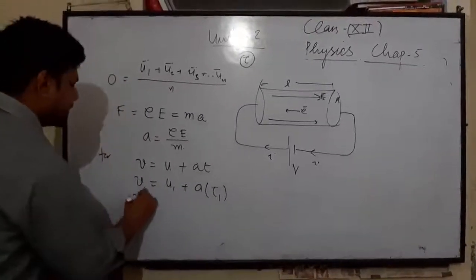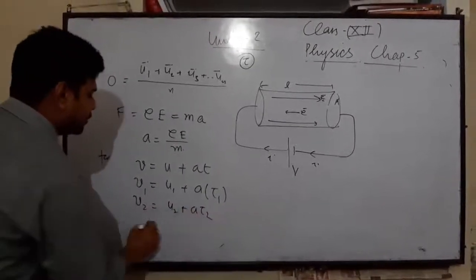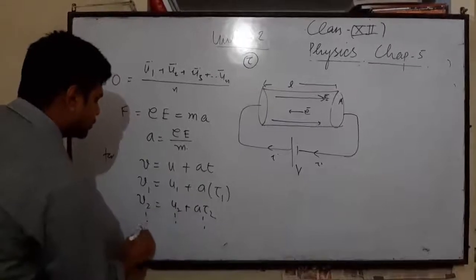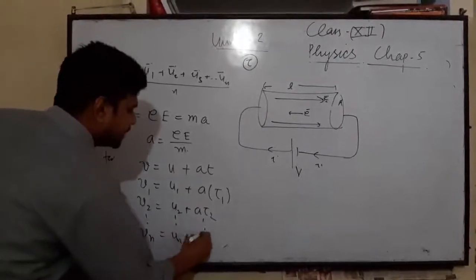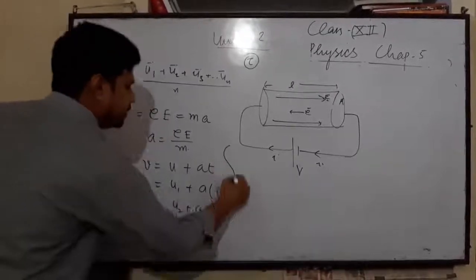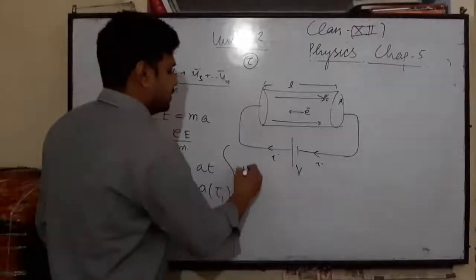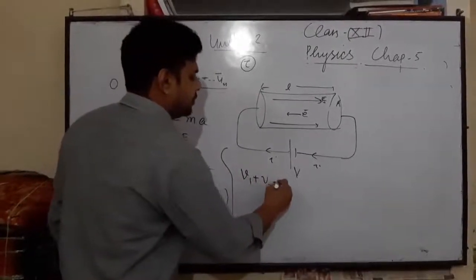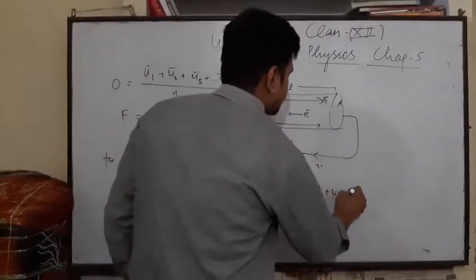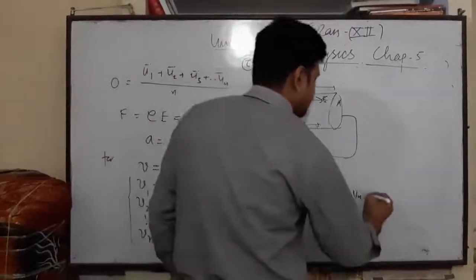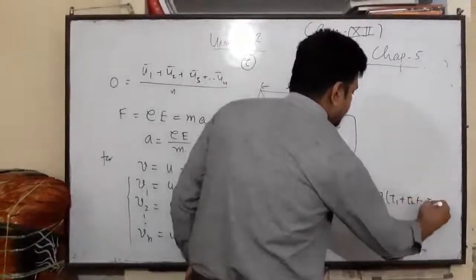Just like this, for the second, v2 is equal to u2 plus a tau 2, and we have n free electrons, so vn is equal to un plus a tau n. After combining these equations, we get v1 plus v2 up to vn equals u1 plus u2 up to un plus a into tau 1 plus tau 2 up to tau n.